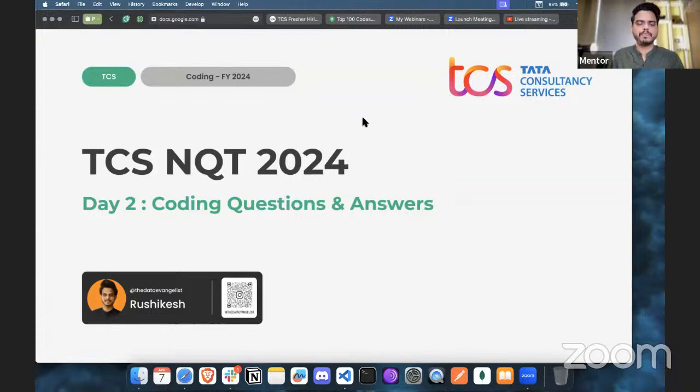In this session, first let's discuss the pattern that we have this year for TCS. As you might be aware by now, there are going to be three questions, and there's a change in the pattern and also in the job roles this year. We want to discuss that heavily first. Then we will talk about what kind of questions we can expect in the exam.